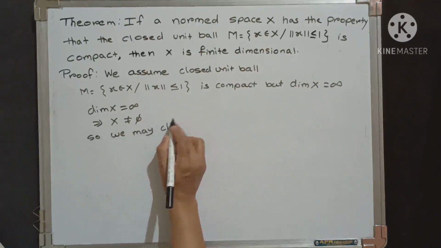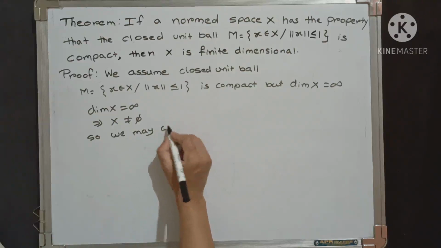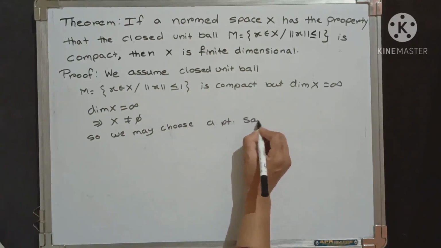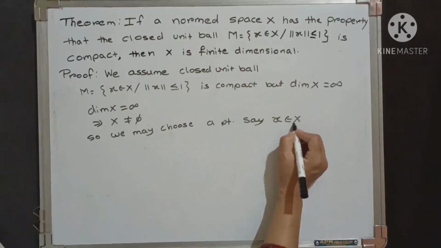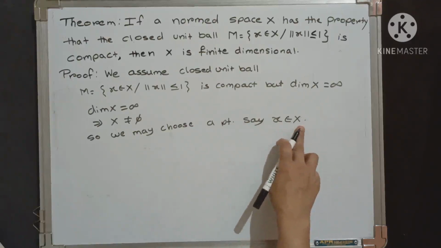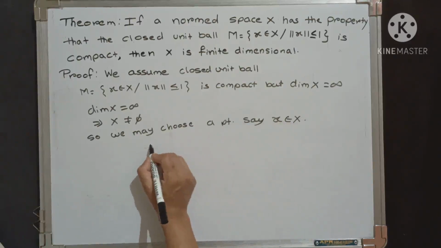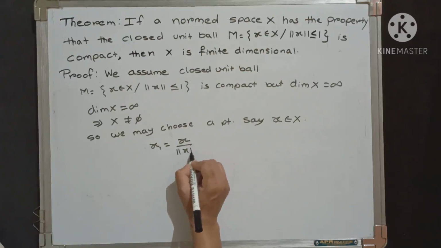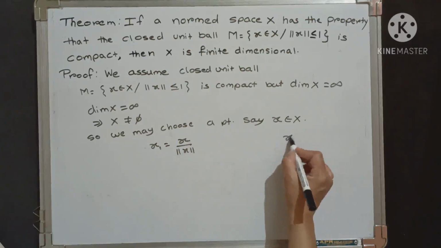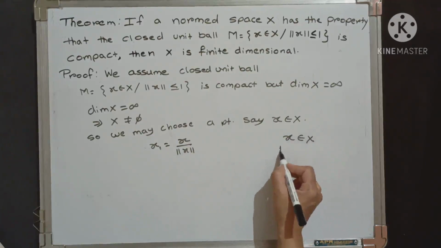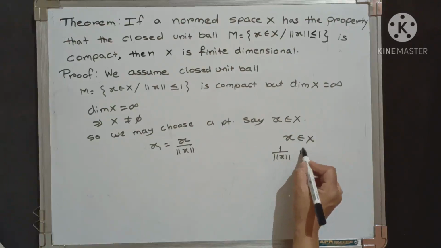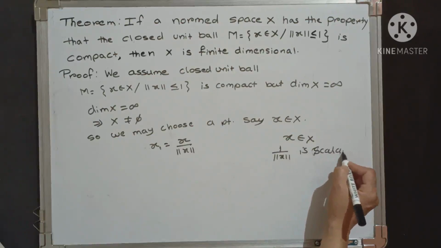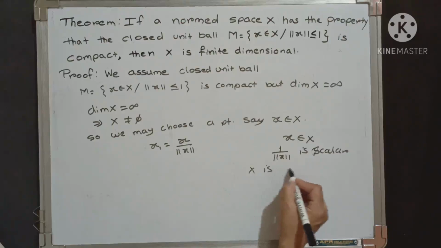We may choose a point, say x, belongs to capital X. With this x we define another point x1 that is equal to x divided by norm of x. Now small x is an element of capital X. 1 divided by norm of x is a scalar. It is a scalar, and capital X is a vector space.